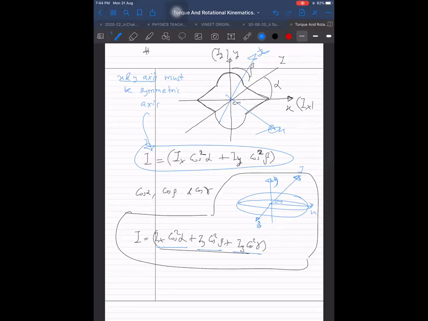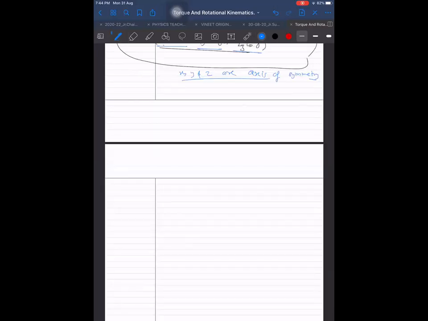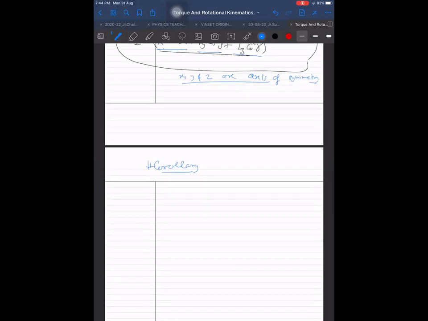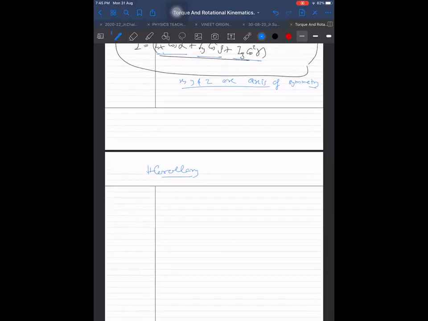But again, x, y, and z must be axes of symmetry. Then only it is applicable, else it is not applicable. It has one more important corollary. What is the meaning of corollary? Corollary means from here only we can get one more important theorem, so to say.